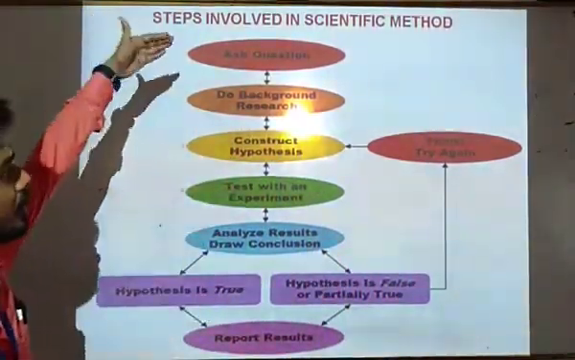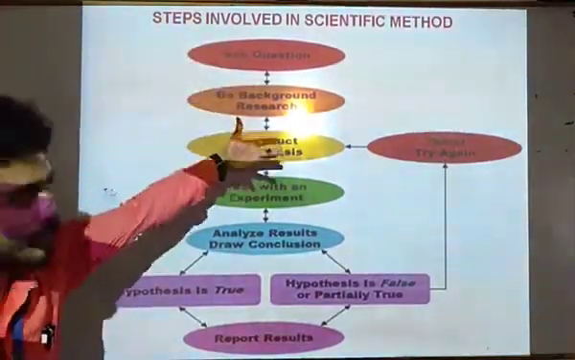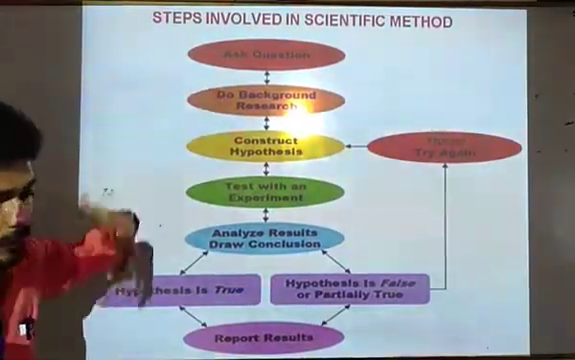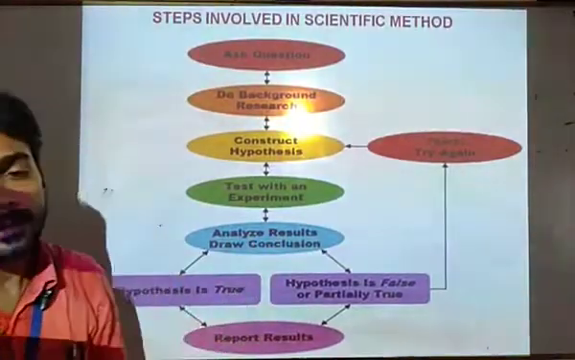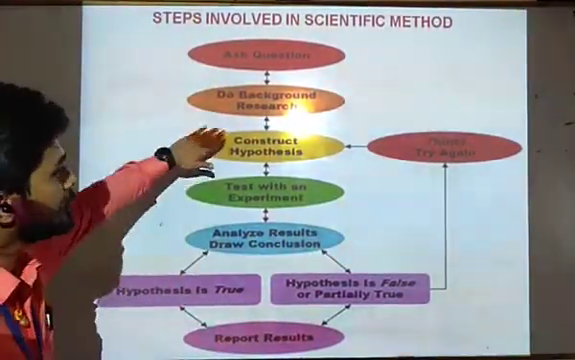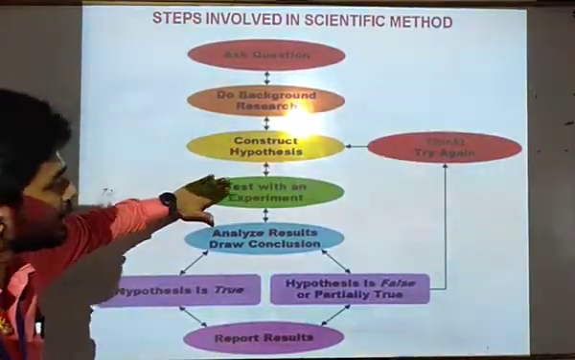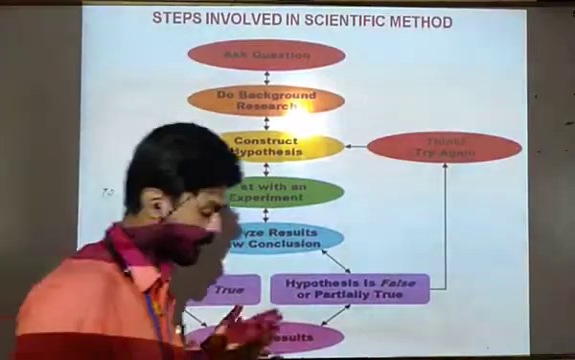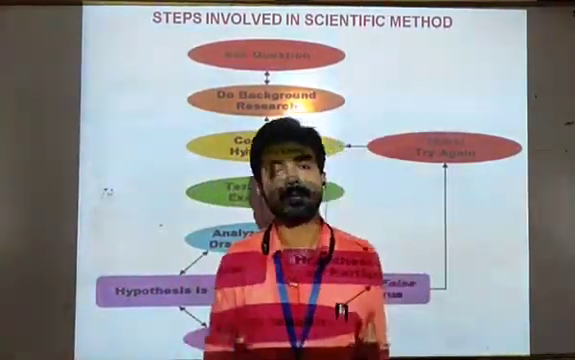What is the first step? Ask a question. Why is this thing happening? Next step, do background research. Try to find the reasons, try to find the facts which are available. Next, construct a hypothesis. Next one is test with an experiment. After performing an experiment, what do we do? We wait for the result.